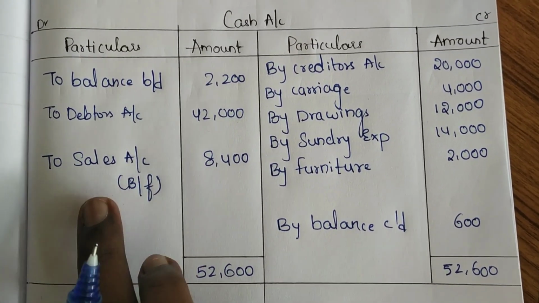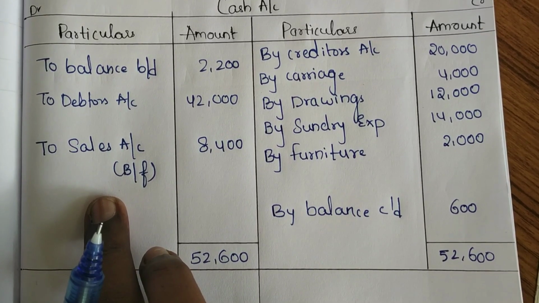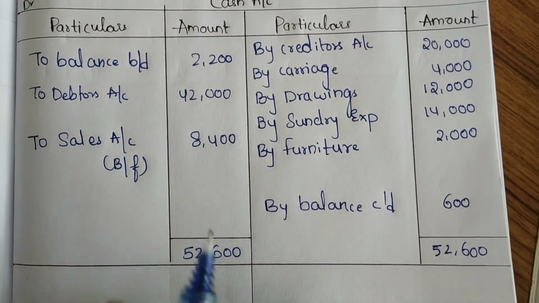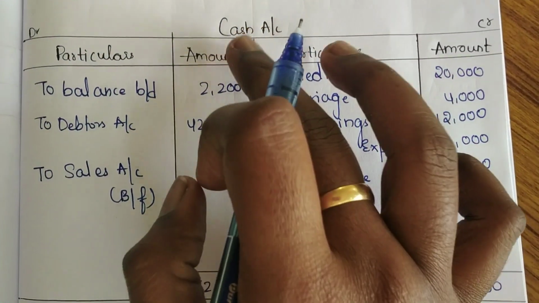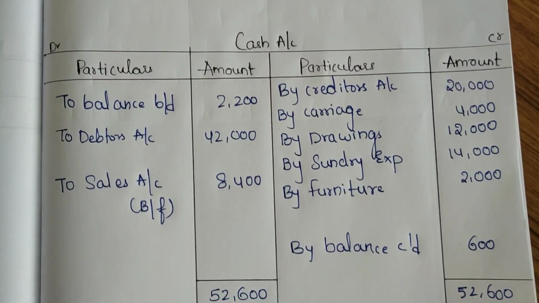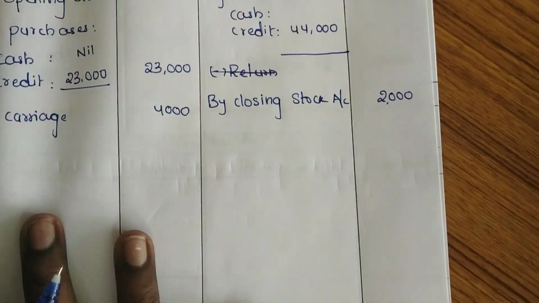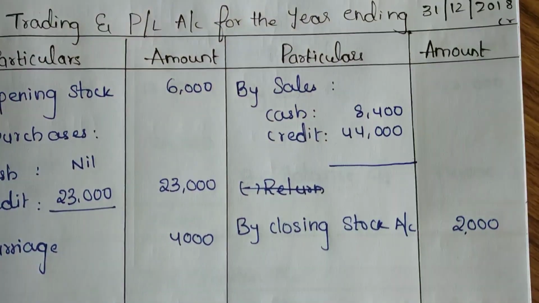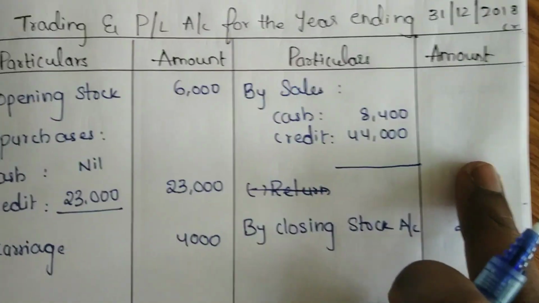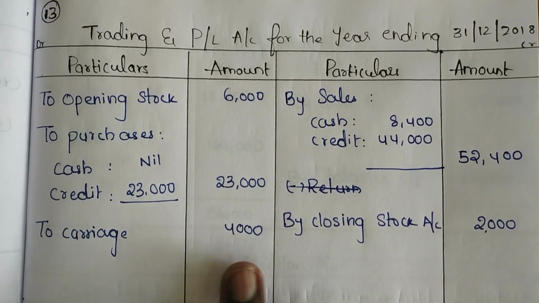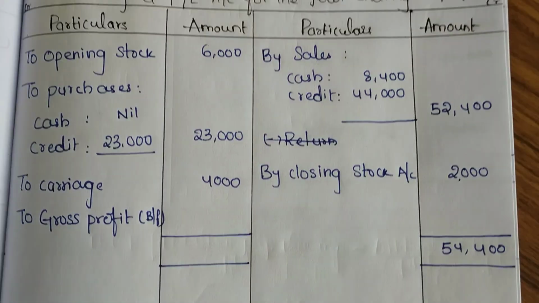So now by cash sales, whatever the amount we get, we will post in the same manner only. What is the journal entry for cash sales? Cash is coming in, cash account debit to sales account. So let's take this 8,400 in the trading account. Total the amount and take it in the outer column. So now we are done with the trading account. Now we can close the trading account.